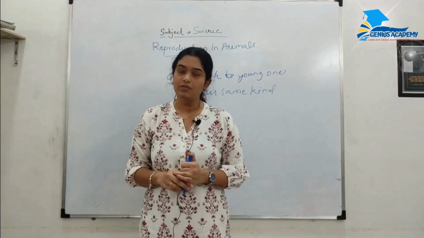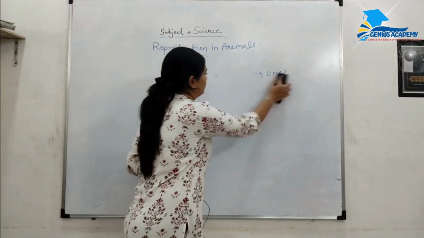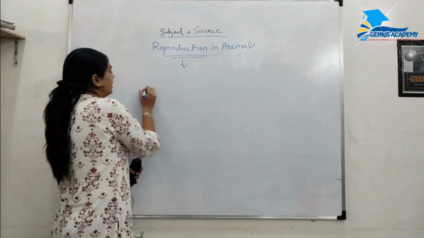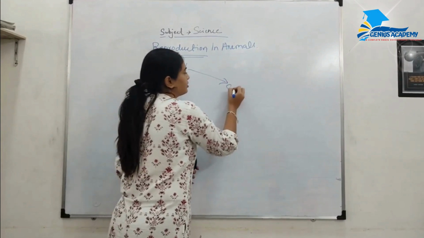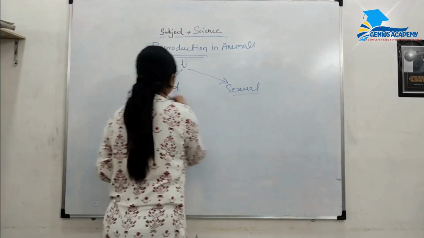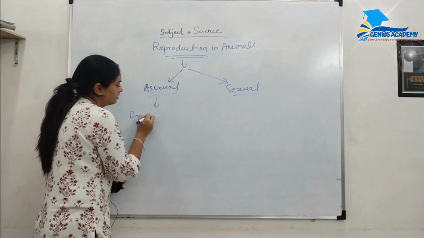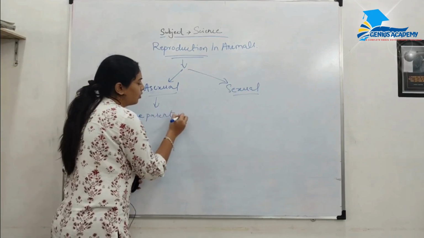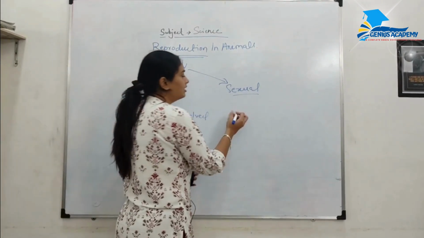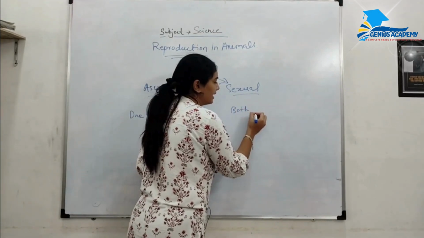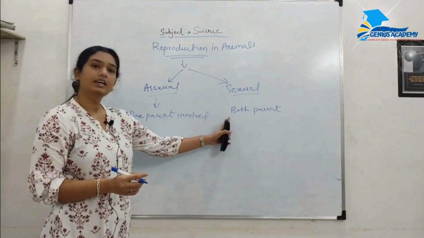So, moving forward, there are two modes of reproduction and they are asexual and sexual. So what is asexual? When only one parent or a single parent is involved, it is known as asexual. And in sexual, both the parents, that is male and female, are involved. So that is called sexual reproduction.